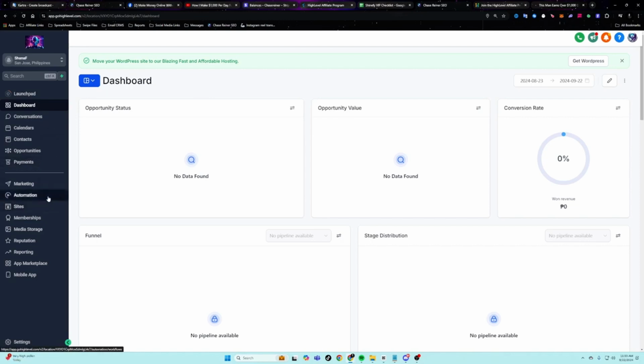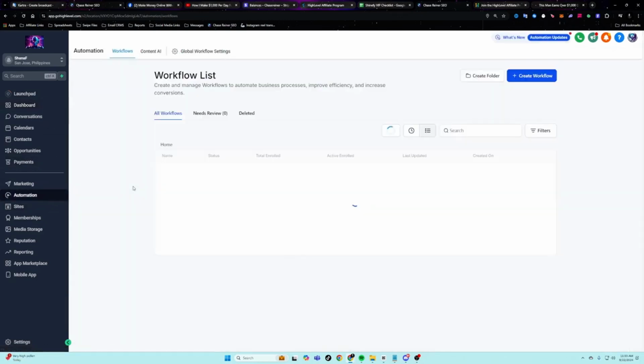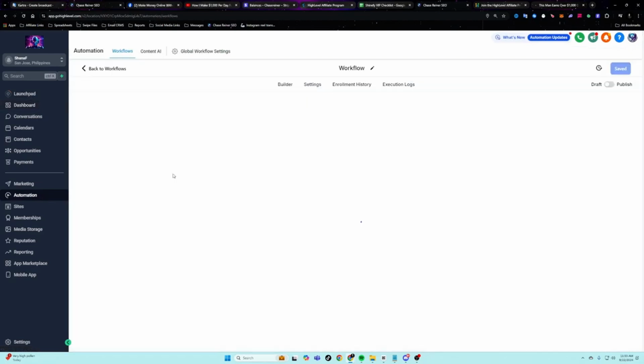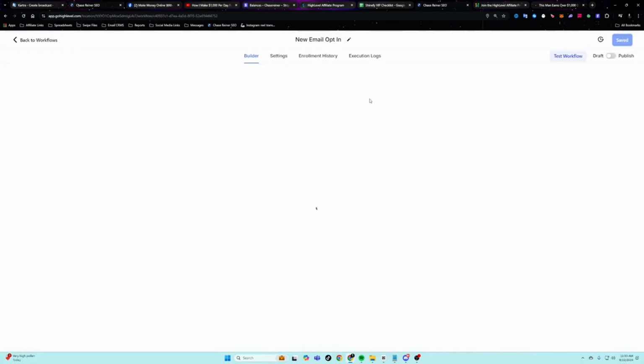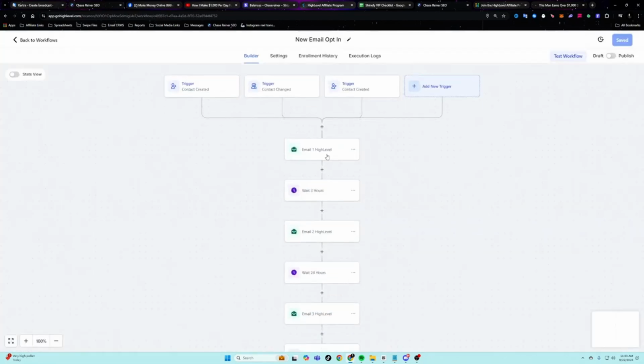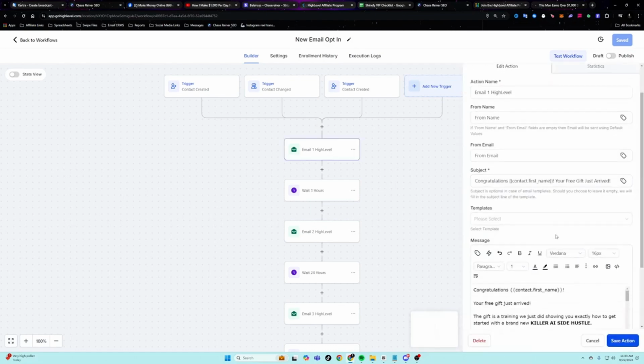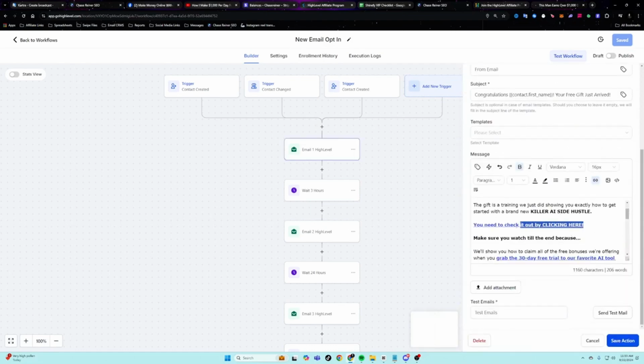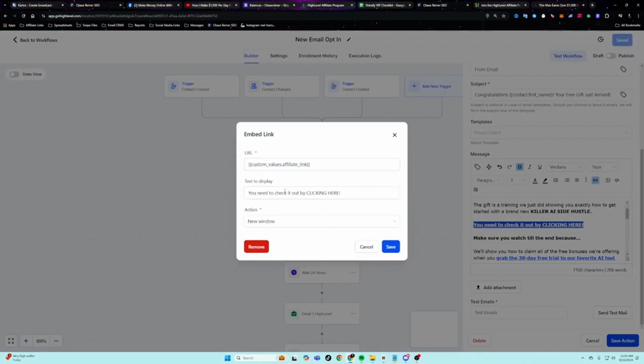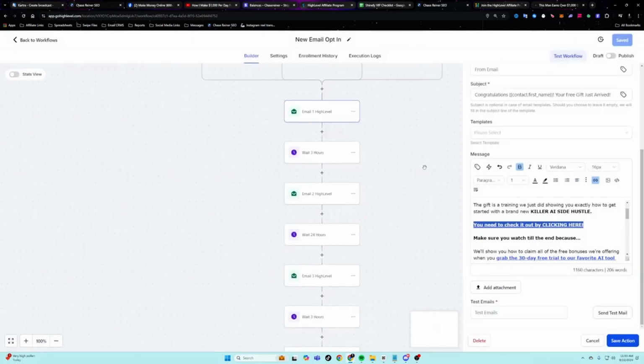So let me show you what this looks like. If I click on automation here, and then I click on new email opt-in, these are all pre-written emails promoting the affiliate link that you got earlier. Okay. Now I'm going to show you something really, really cool that you can do that's going to swap out your link with all the links in these emails.